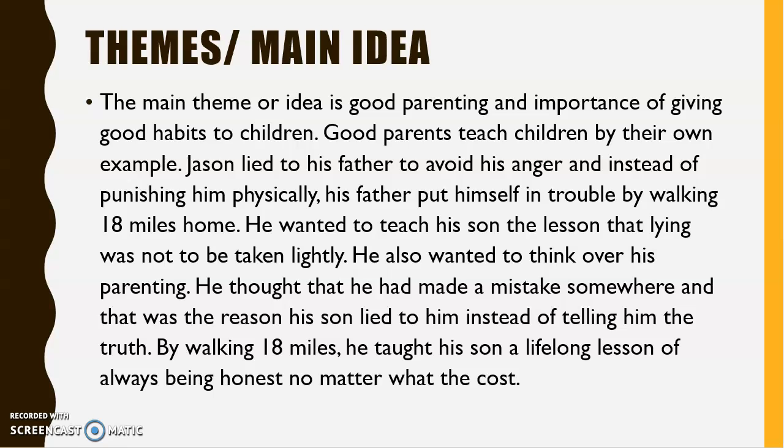Jason lied to his father to avoid his anger, and instead of punishing him physically, his father put himself in trouble by walking 18 miles home. He wanted to teach his son the lesson that lying was not to be taken lightly. He also wanted to think over his parenting. He thought that he had made a mistake somewhere, and that was the reason his son lied to him instead of telling him the truth. By walking 18 miles, he taught his son a lifelong lesson of always being honest no matter what the cost.